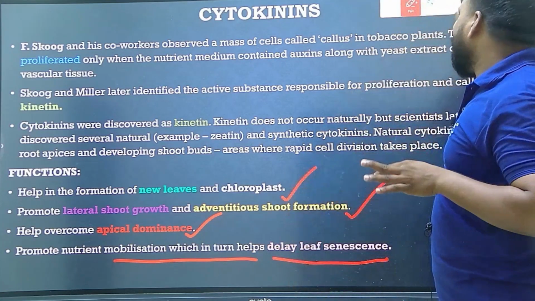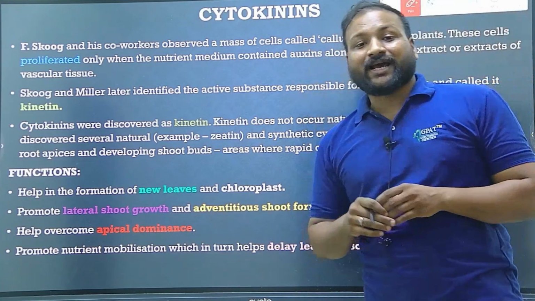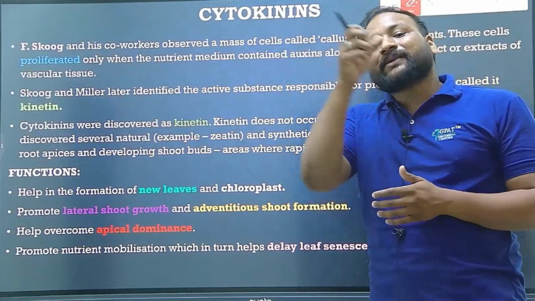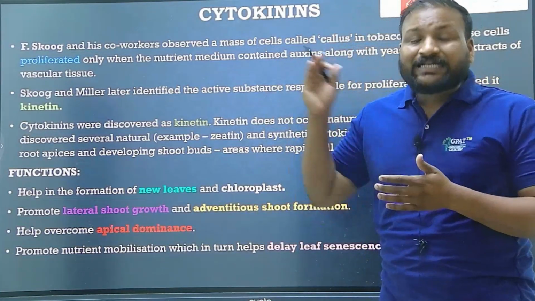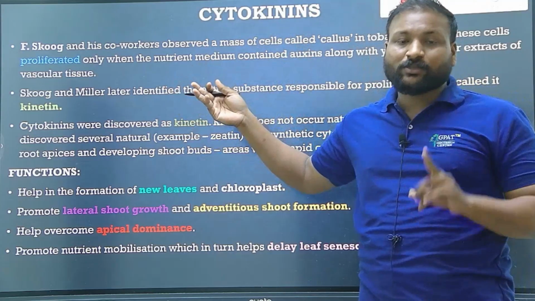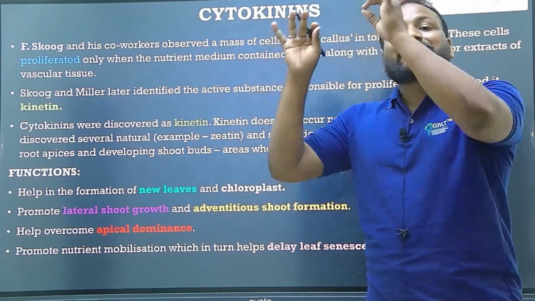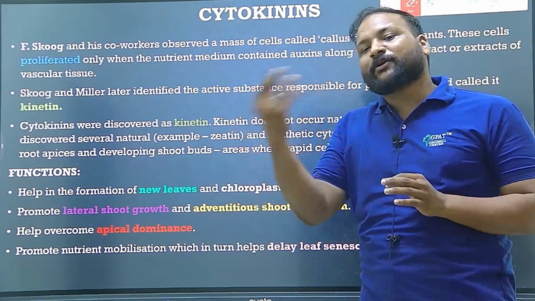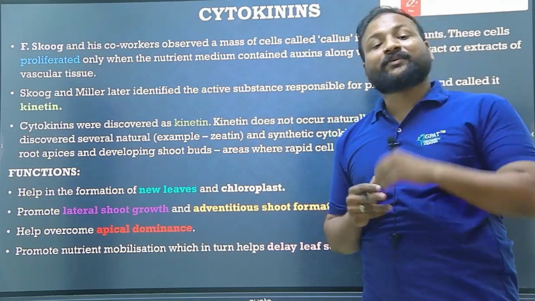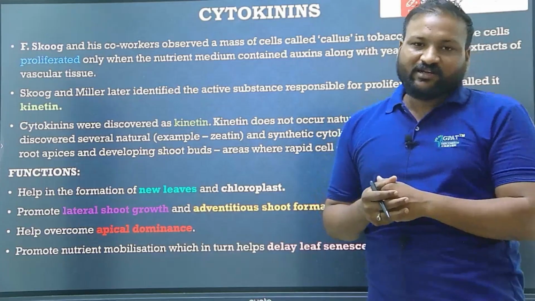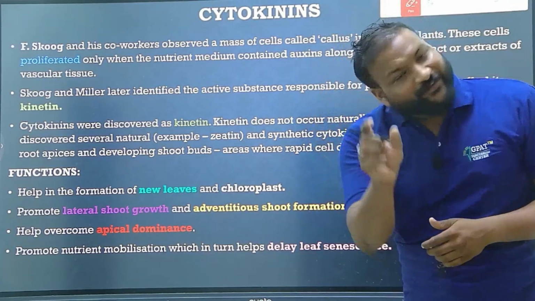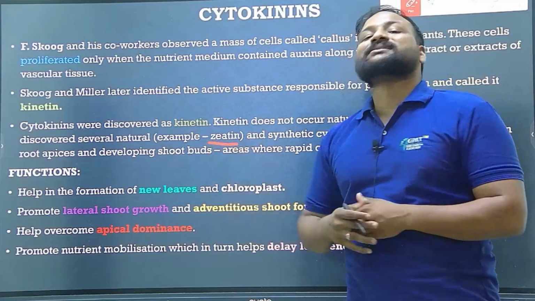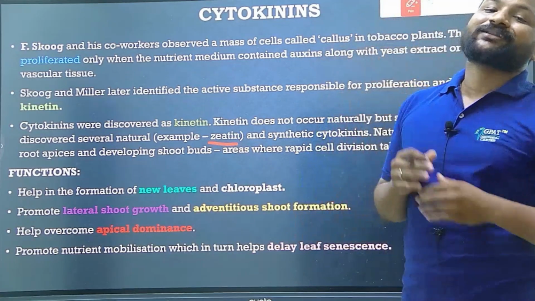Clear? Yes. Let us summarize this one. Cytokinins are mainly involved in cell differentiation. Skoog and Miller are the two persons who first identified kinetin accidentally, when they were performing research on callus. Okay, clear. But the first identified is kinetin, while the naturally identified one is zeatin, mostly present in corn.